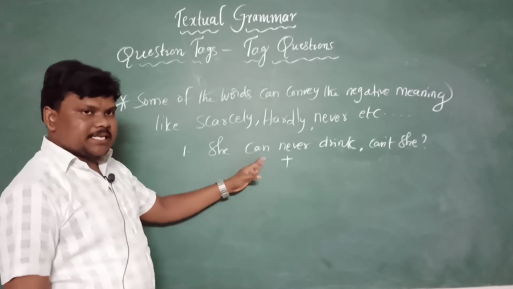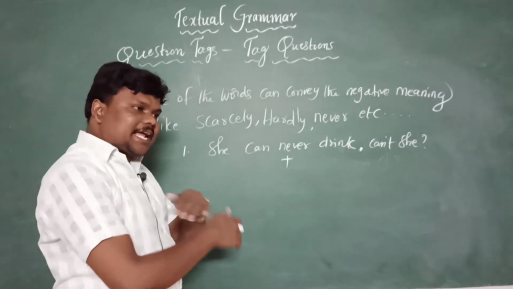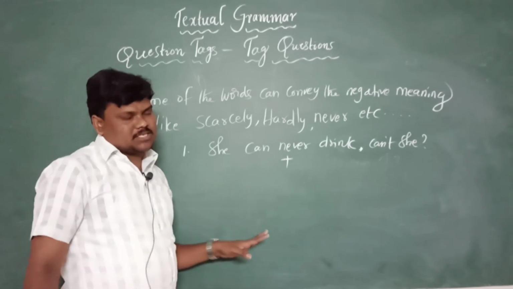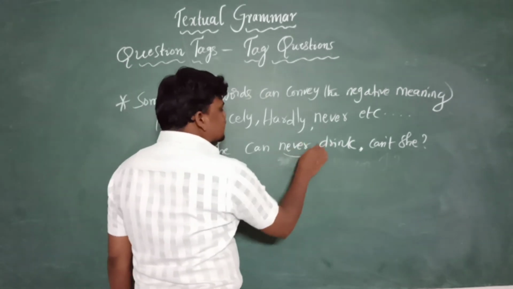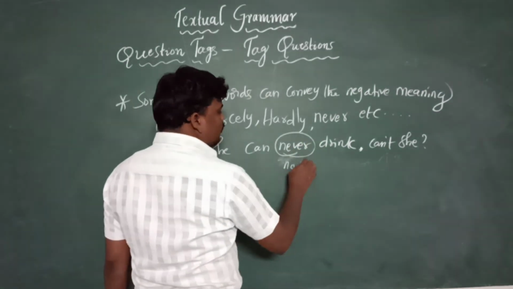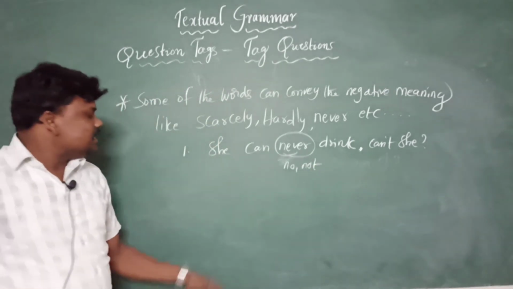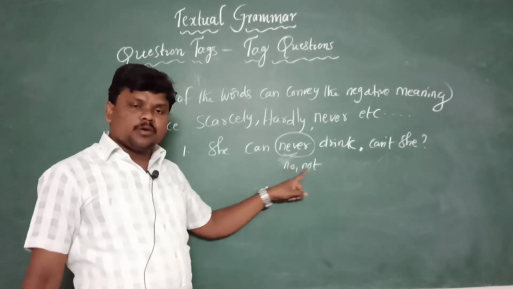But see, this sentence gives a negative meaning: she can never drink, which means up to now she has never touched that. Here never itself conveys the meaning no, not.